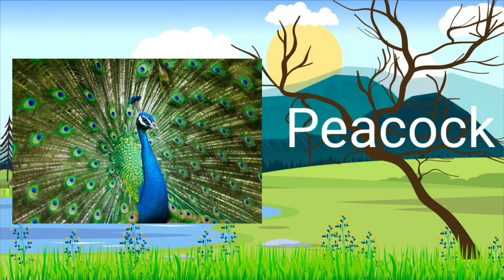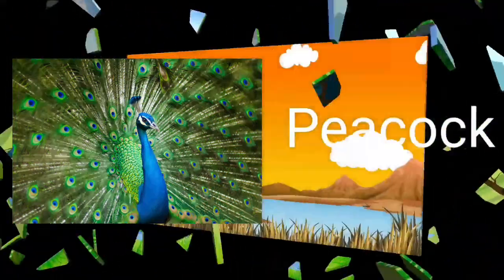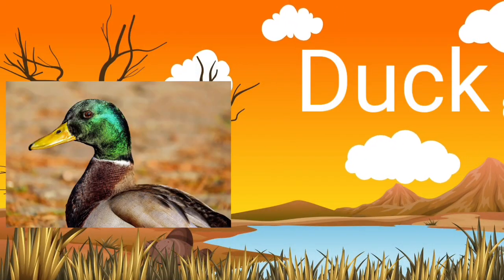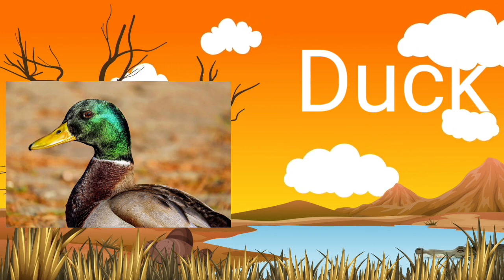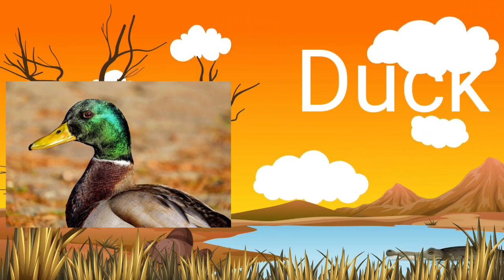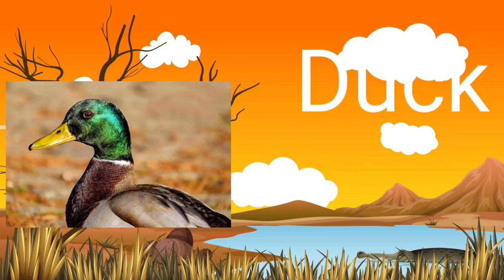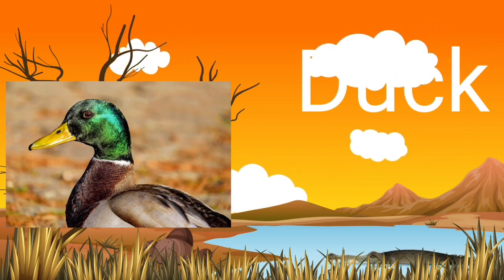Peacock. This is a peacock. P for peacock. A peacock looks very beautiful. A peacock is the national bird of India. Duck. This is a duck. D for duck. A duck lives in water. Duck eats fish and frogs.